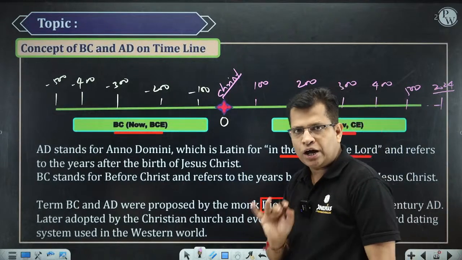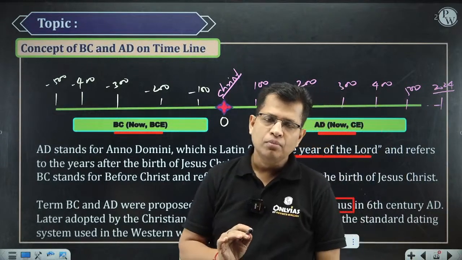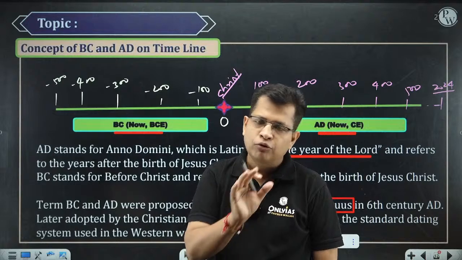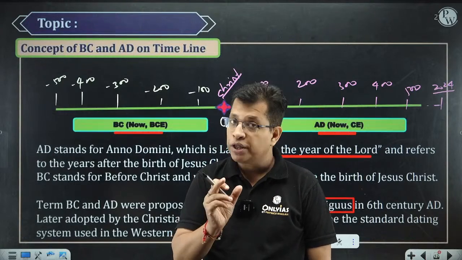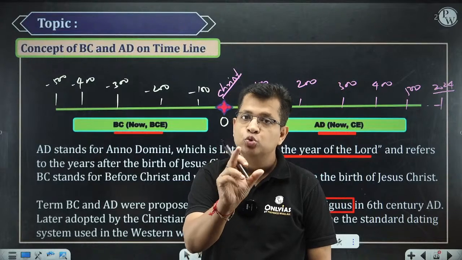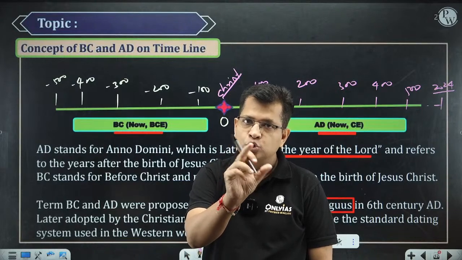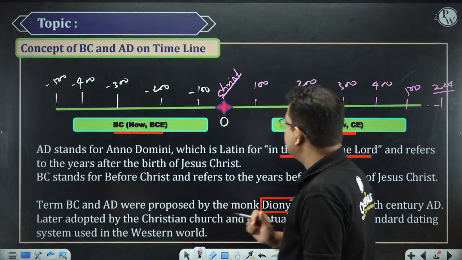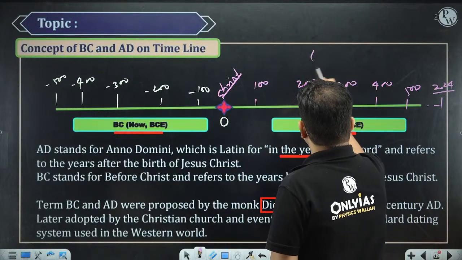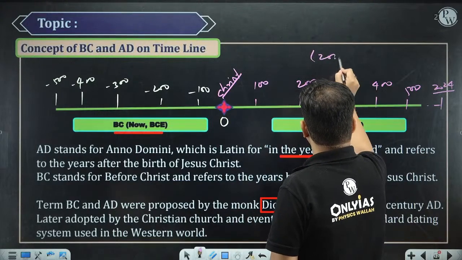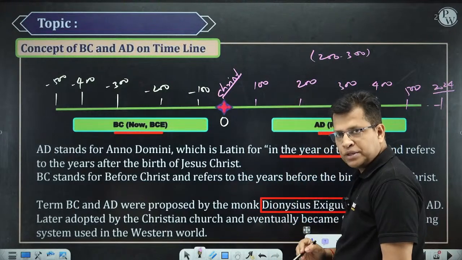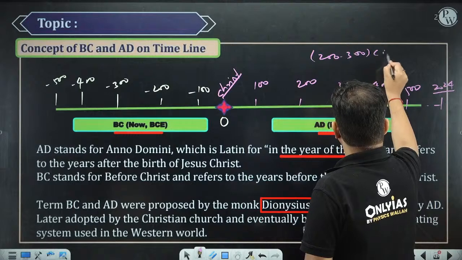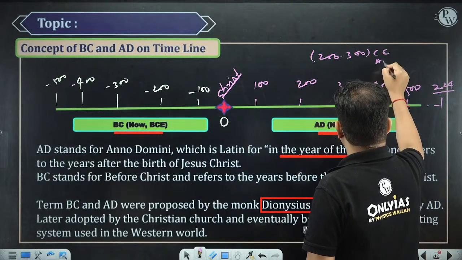So when we are going to write a period from the Common Era, the time period between two reference points, suppose 200 to 300, because 200 is the lesser figure, we will write 200 to 300 CE, or you can write AD.